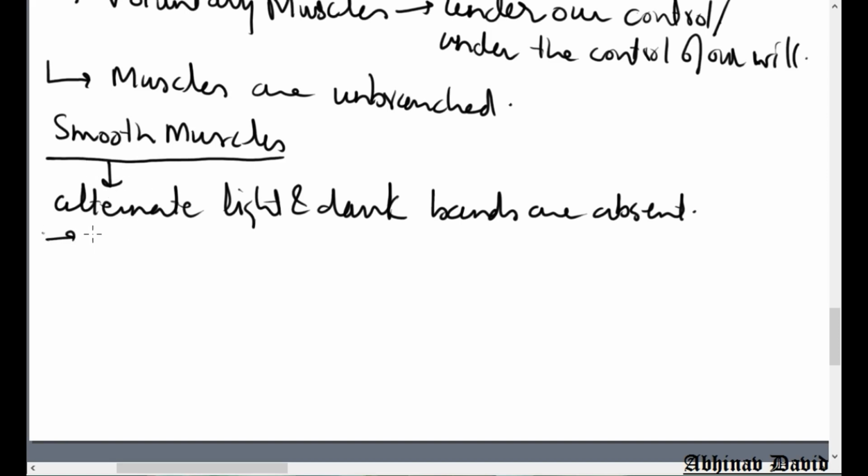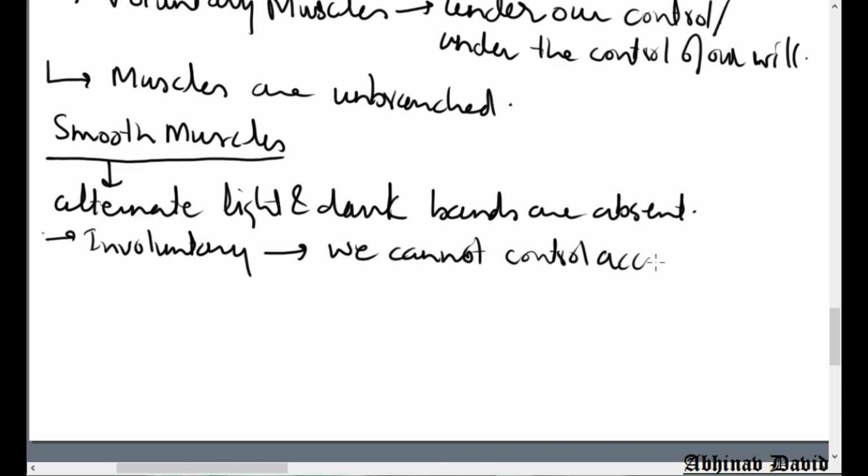And they are involuntary. Now what do you mean by involuntary? Because we cannot control them directly according to our will. So all these points you will write as notes. Okay. So smooth muscles are involuntary.